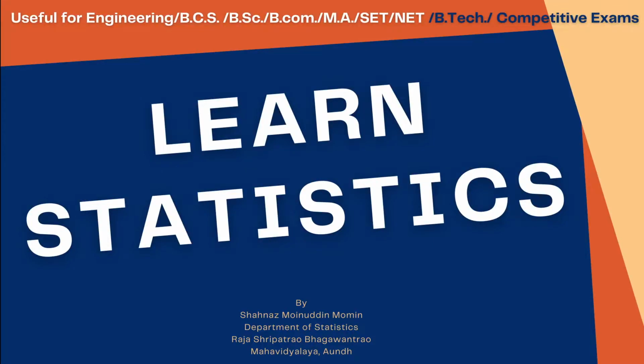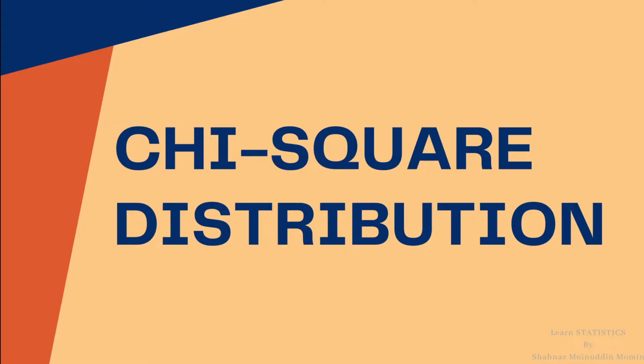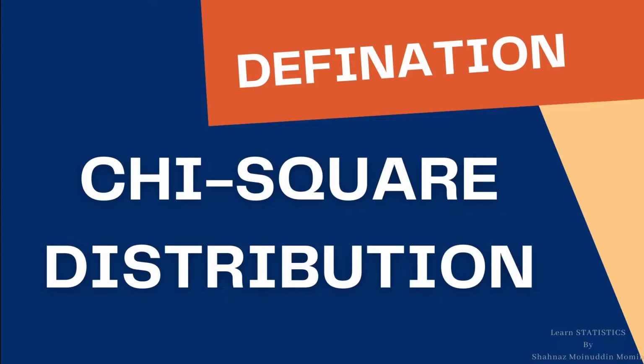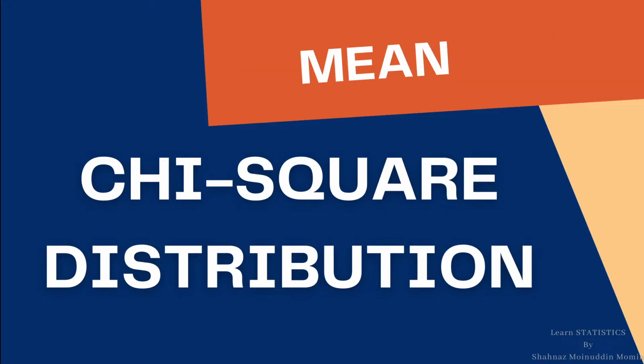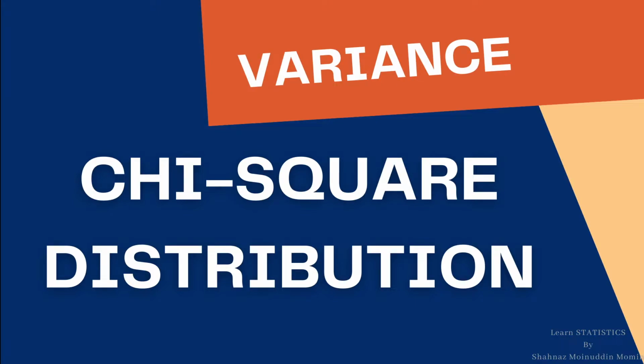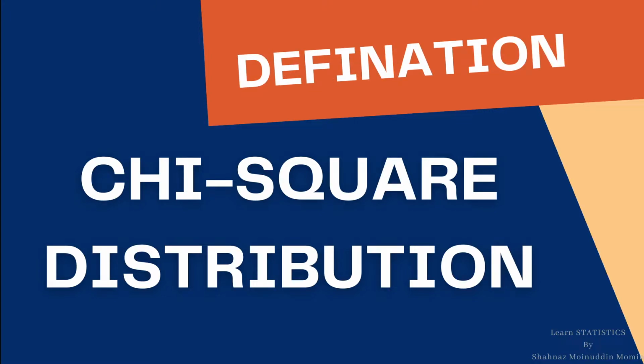In this class we are going to learn statistical concepts in a simple and easy way. The topic of today's lecture is a continuous distribution known as the chi-square distribution. In this lecture we will discuss the first term, the definition of chi-square distribution; the second term, the mean of chi-square distribution; and the third term, the variance of chi-square distribution. Let us start with the first term, the definition of a chi-square distribution.